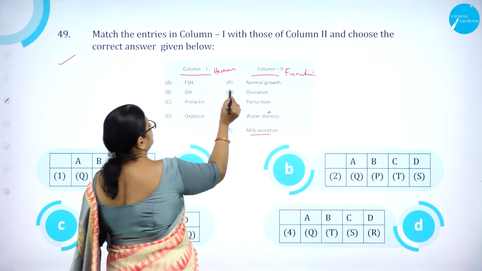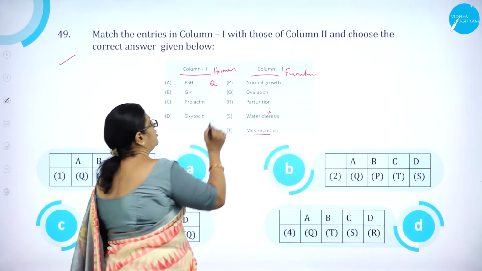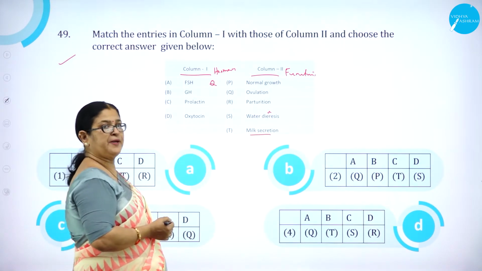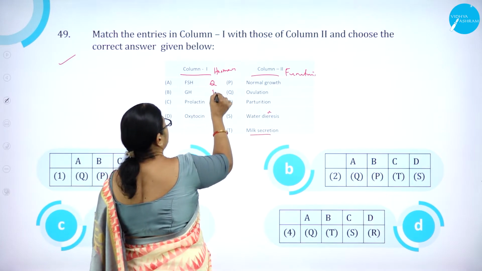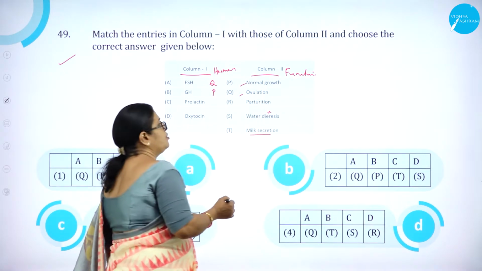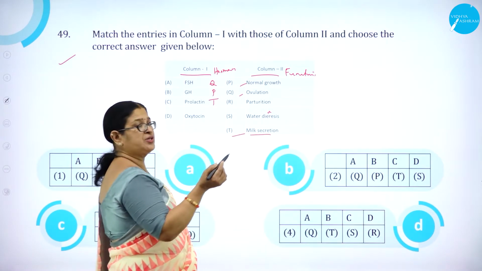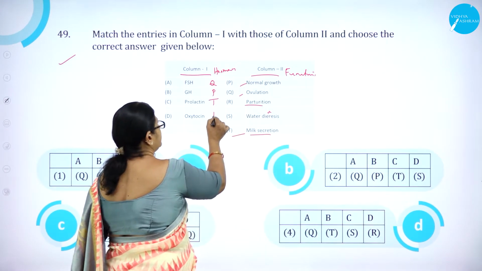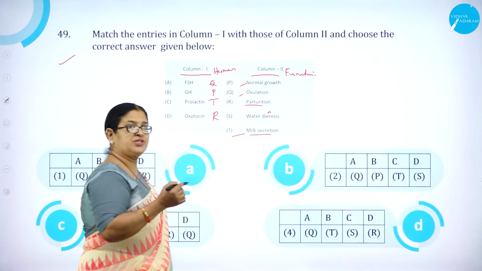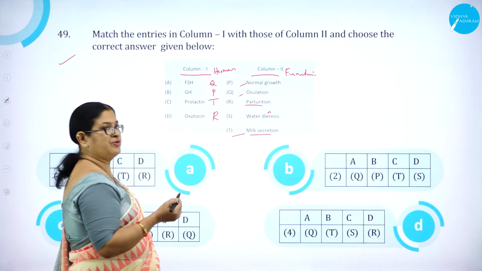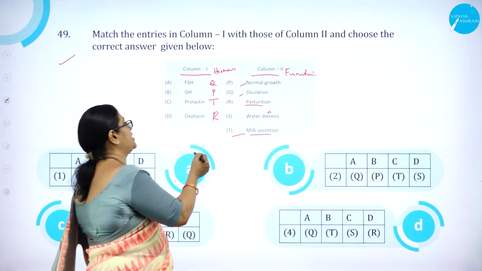FSH, I think all of us know it is very important for ovulation. Growth hormone for normal growth. Prolactin for milk secretion. Then oxytocin is also called the birth hormone, which is very much important for parturition.